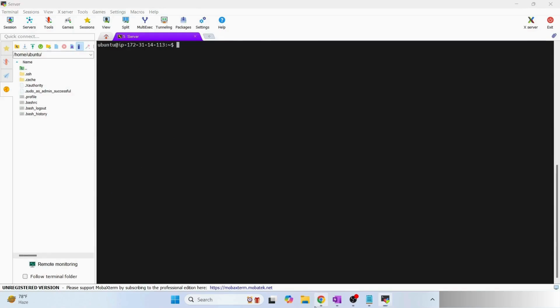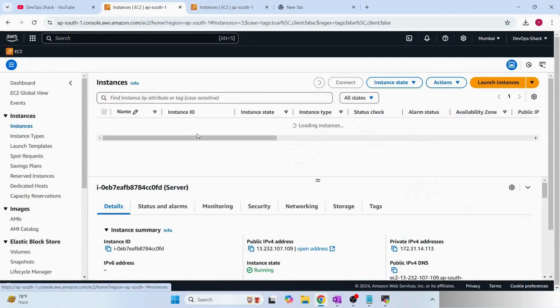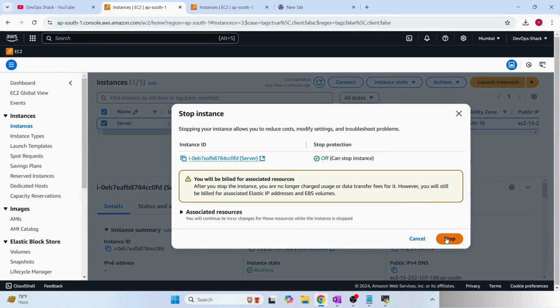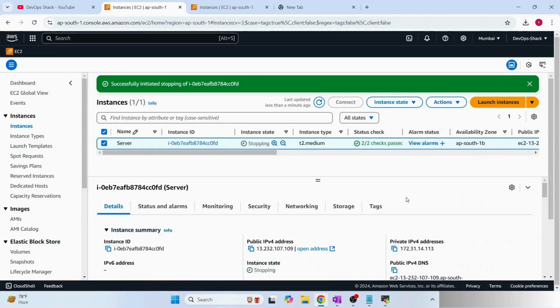Now what I am going to do is change the instance type. For that, first we have to stop it. And associating an Elastic IP address is quite useful when you want to stop the machine for some time, but you don't want to lose the public IP address that we created, right? So in that case also you can use Elastic IP address association.